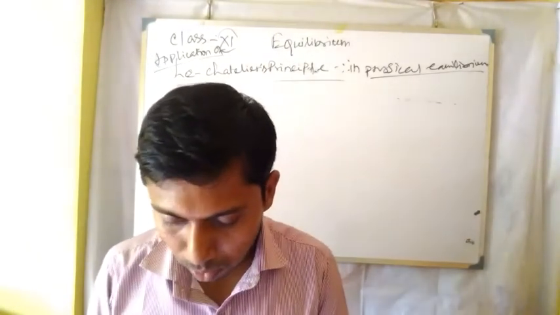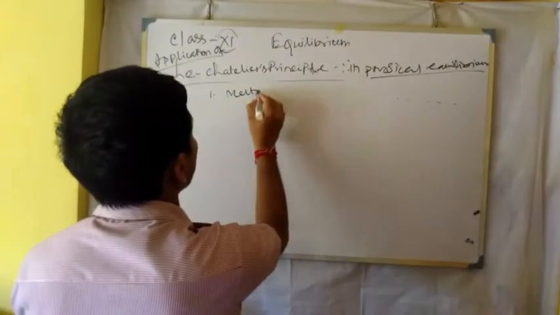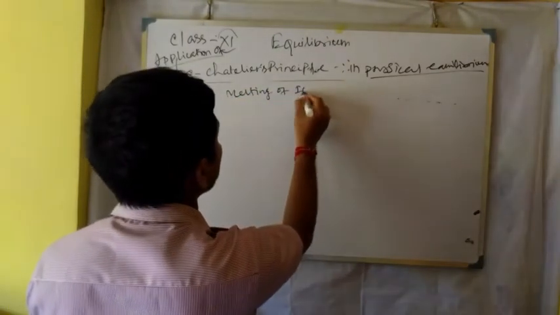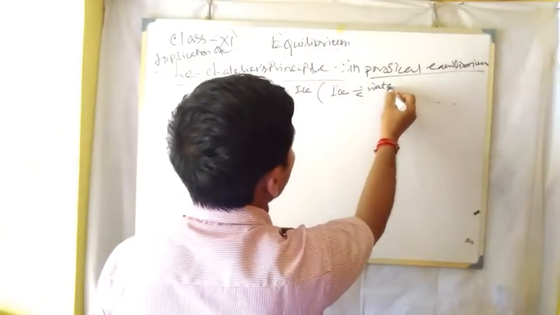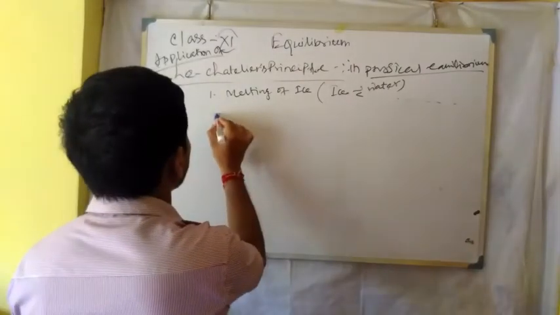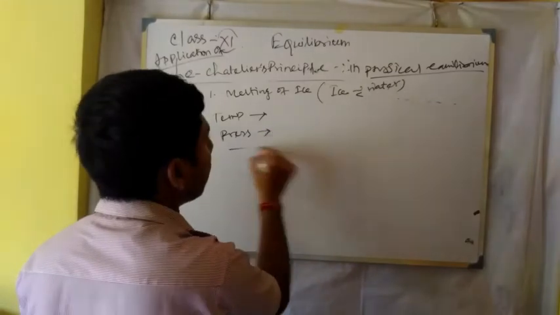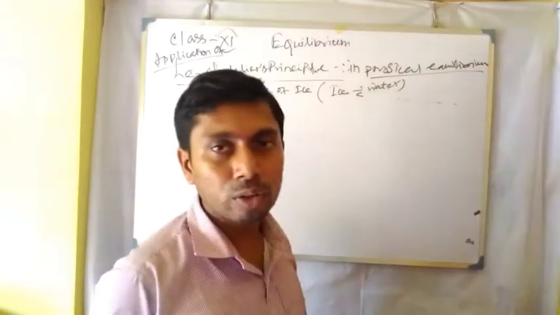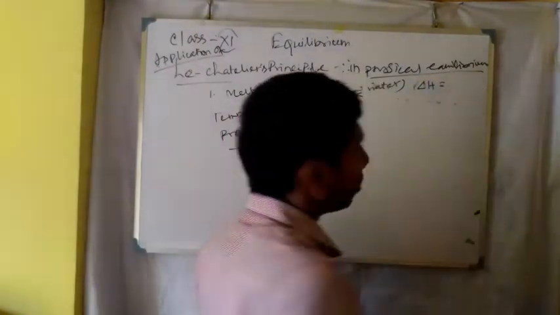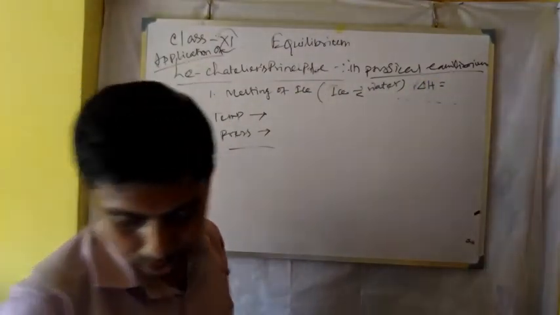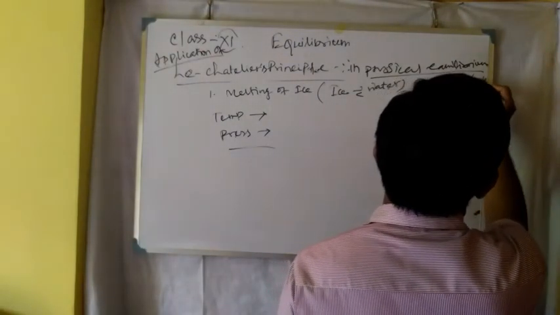So first of all, it is the melting of ice. So what is the equilibrium? That is ice to water. Now here the change in temperature and pressure. From ice to water, it is an endothermic reaction, and the value of delta H is equal to 6 kilojoule per mole, right?